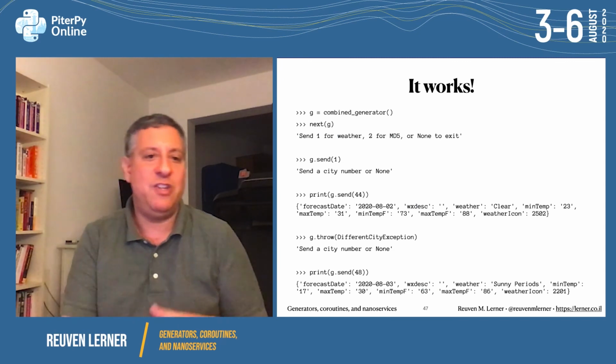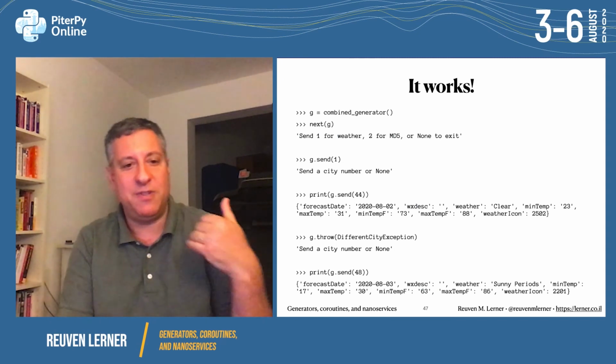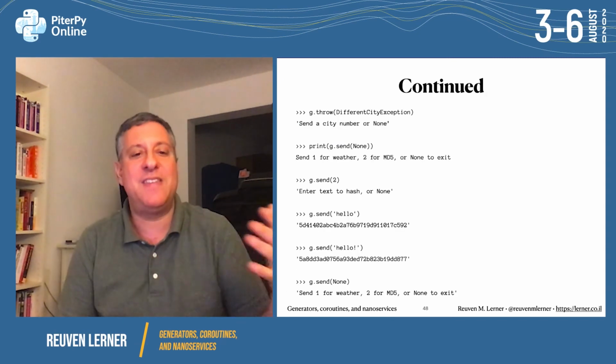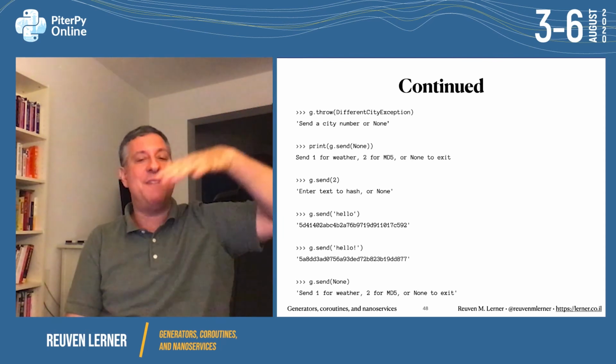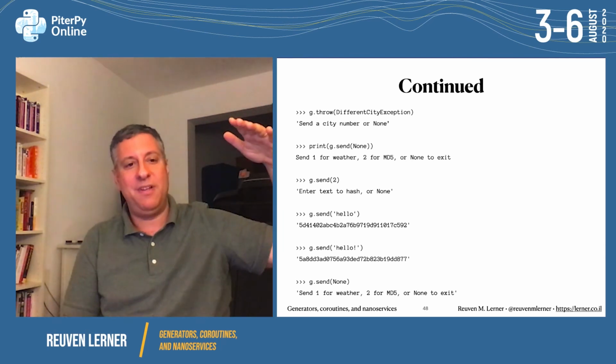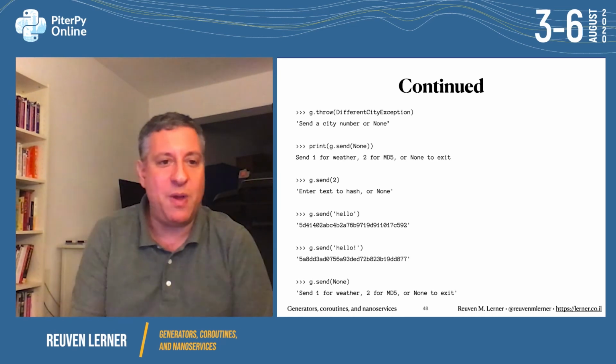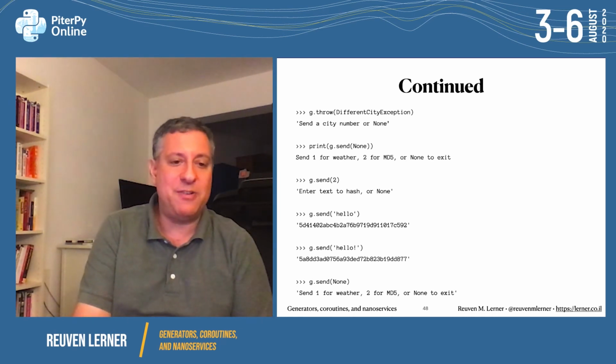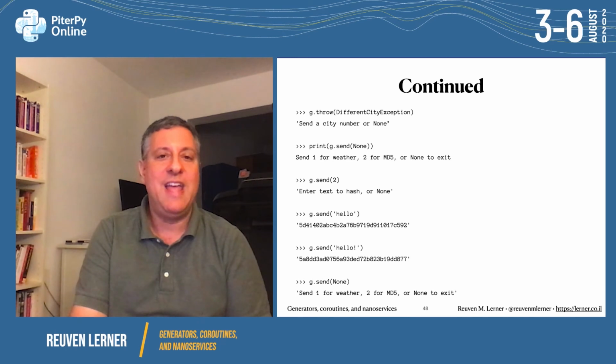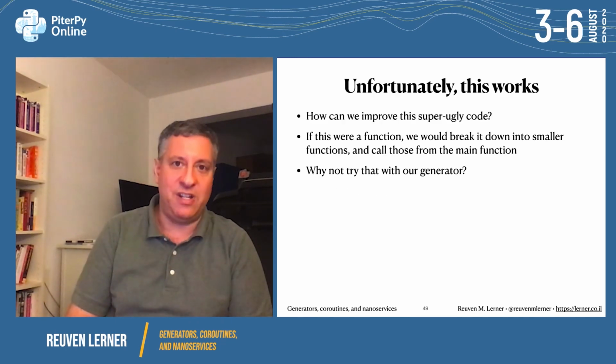Next to G send 1, G send 44, different city exception, very good. We can then send none, go back to the top level. It's like having an operator, right? Press 0 to go to the top. And then we're going to be able to say, I want to do MD5, hello, exclamation point. All this stuff works just fine. And as I like to say, unfortunately, this works.